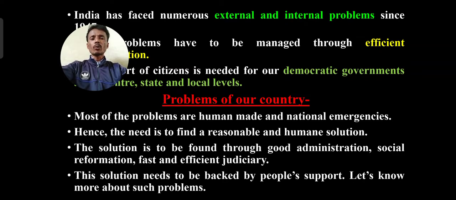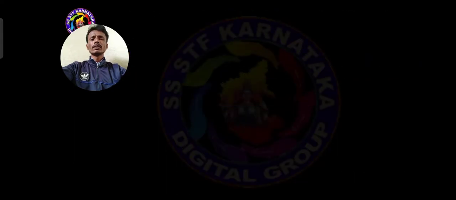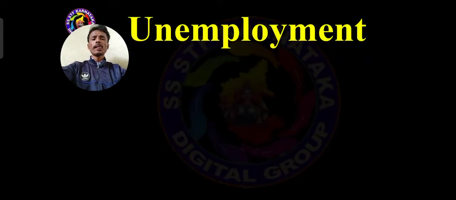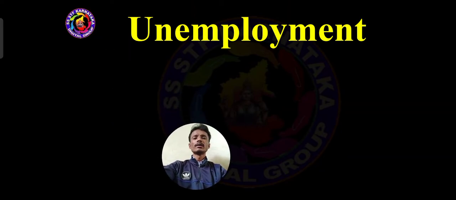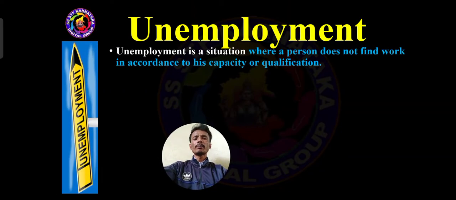Let's see what type of problems India has faced after independence. Now we have to learn one by one. The first problem is unemployment. What is the meaning of unemployment here? Unemployment is a situation where a person does not find work.